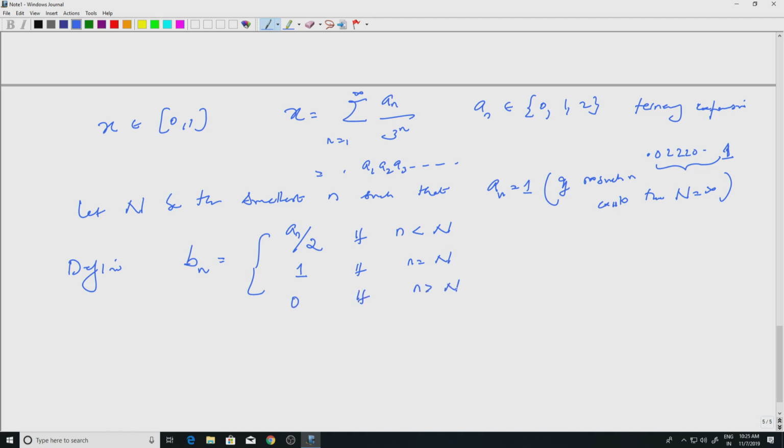Okay. So, that is your B n, and define f of x. Remember x is given by the ternary expansion, the sum of A n by 3 to the n, n equal to 1 to infinity.